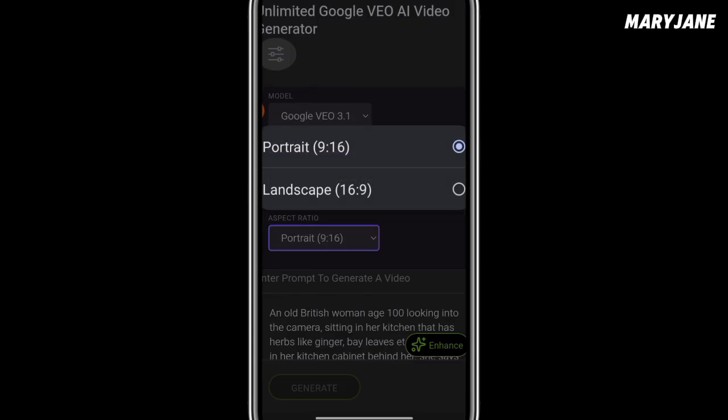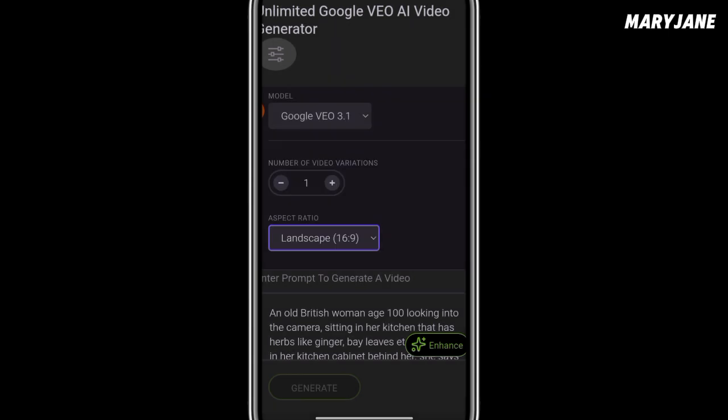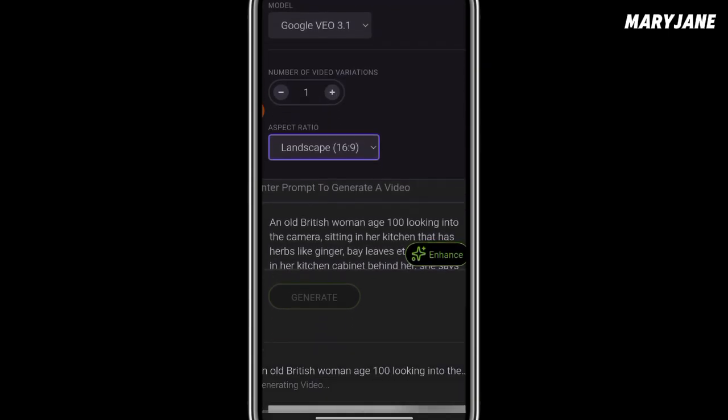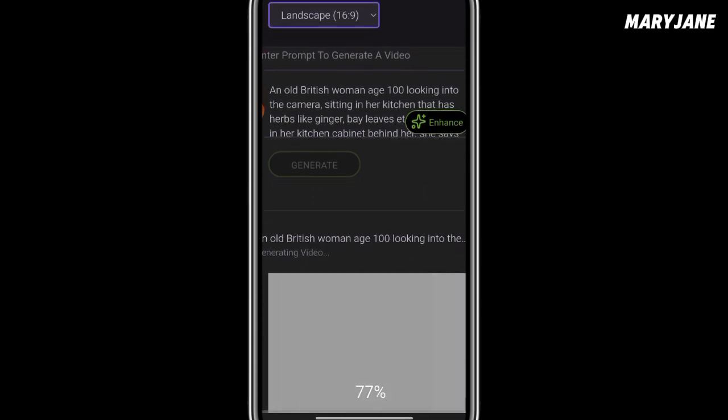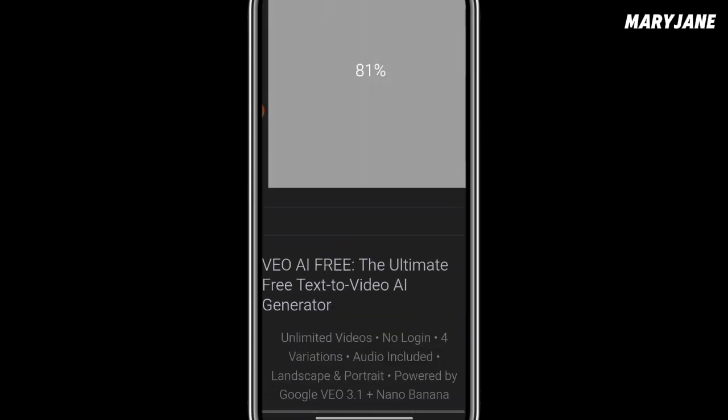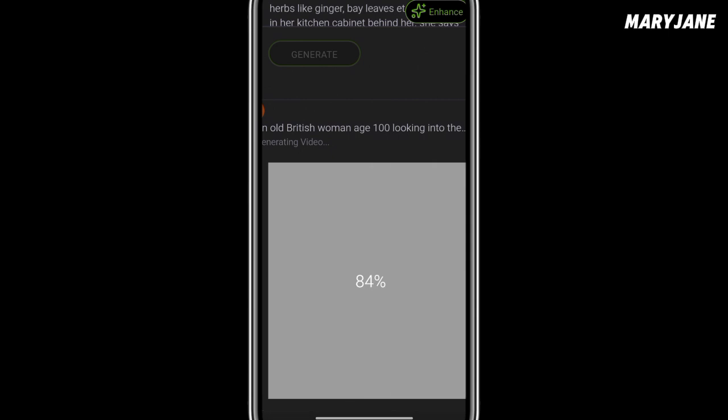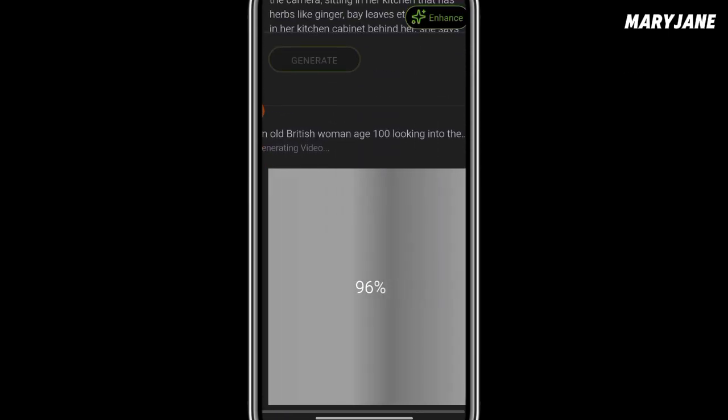So here you can change your aspect ratio from 16:9 to 9:16. 16:9 is for YouTube videos, 9:16 is for TikTok videos, reels and shorts. So I'm going to be selecting the landscape, which is 16:9. So we're going to use that on our next generation. But before that, let's see what it got. The sweetest thing about this website is that it generates so fast. You are not going to waste your time here, and it's so fast. Okay, so this is the Super Grok you've been praying for, and it's free and unlimited.